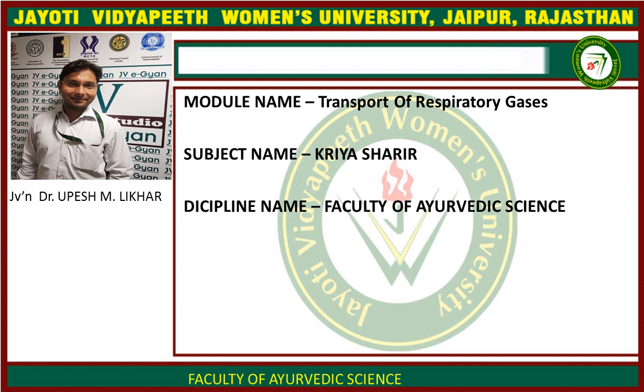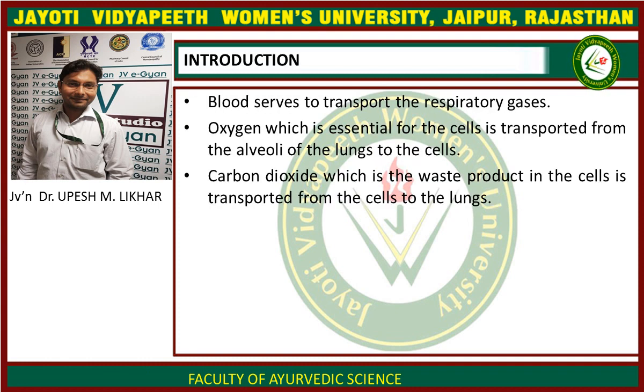Today we will discuss about transport of respiratory gases. Beginning with a little introduction, as we all know, blood helps in the transport of respiratory gases. Which are the respiratory gases? Oxygen and carbon dioxide. Oxygen, which is essential for cells, is transported from alveoli of lungs to the cells, and carbon dioxide, which is the waste product in the cells, is transported from cells to the lungs.